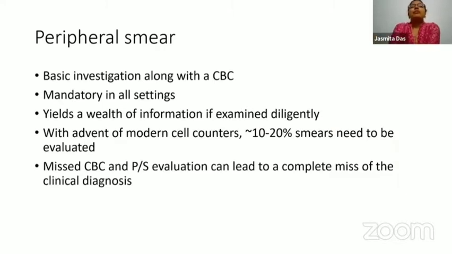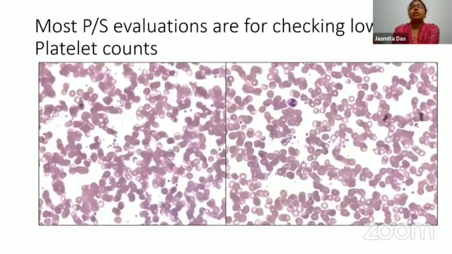So peripheral smear is one of the basic investigations along with a complete blood count. However, it is mandatory in all settings. It yields a wealth of information if it is examined diligently. And with the advent of modern cell counters, only 10 to 20% of smears need to be evaluated. However, if you miss a CBC and peripheral smear evaluation, it can lead to a complete miss of the clinical diagnosis. And today, this will not be a didactic talk. I'll essentially take you through 12 cases to illustrate the importance of peripheral smear in hematology.